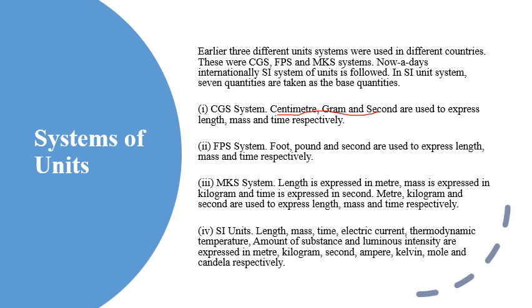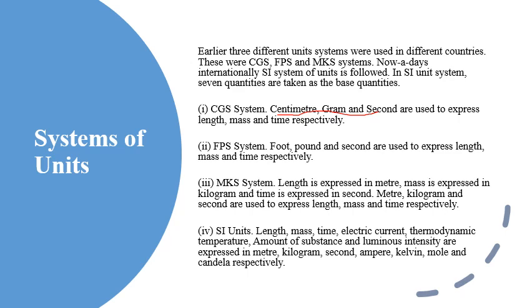This is also used to express length, mass and time respectively. We'll see about the third system, MKS. Length is expressed in meters, mass in kilograms and time in seconds. So this is also the same thing: length, mass and time respectively.